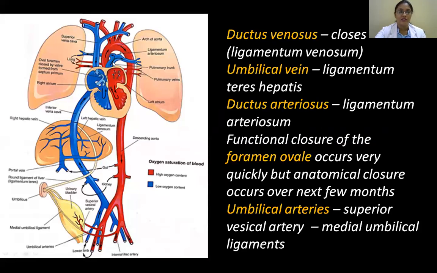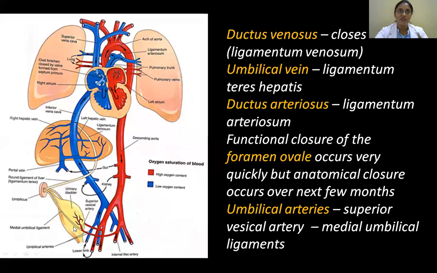Then again here, the ductus arteriosus. This is again narrowing, becoming the ligamentum arteriosum, because these two are all for shunting the blood from right to left, so they are no more required. So it becomes the ligamentum arteriosum. Then these umbilical arteries, going like this, sweeping, become ligaments.